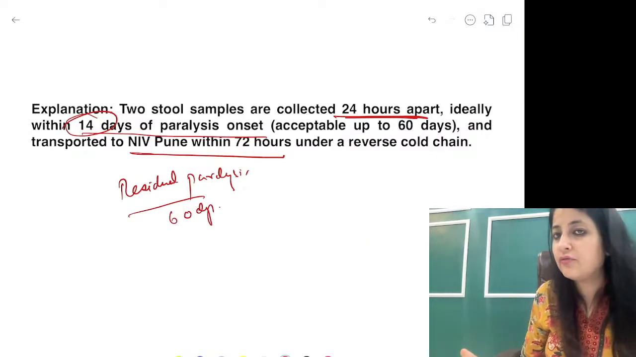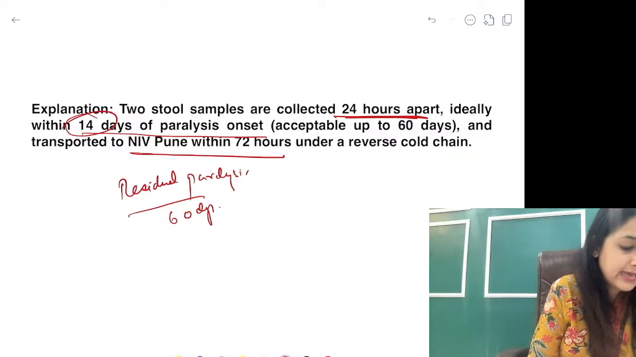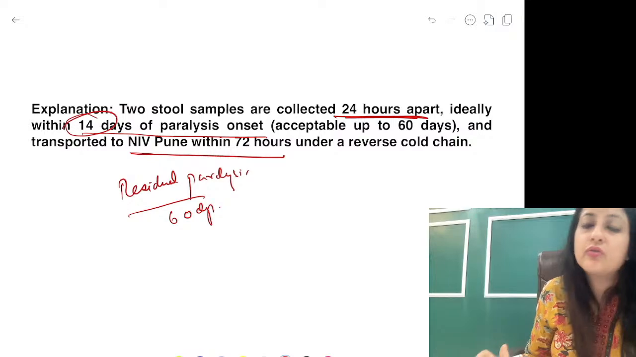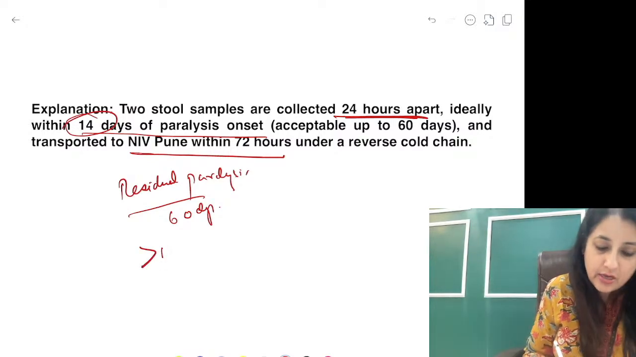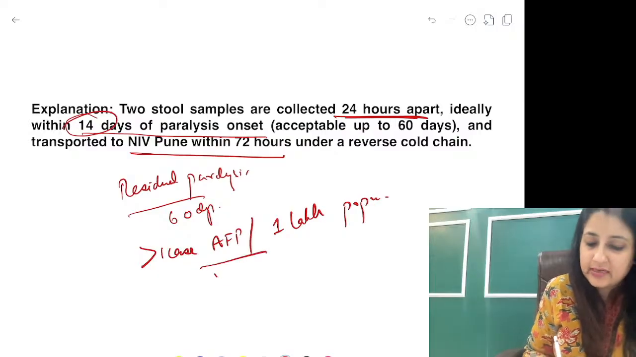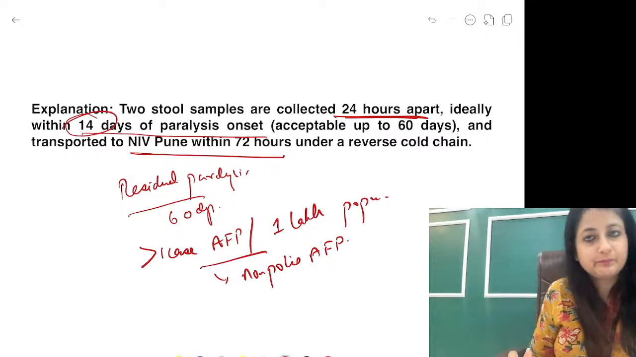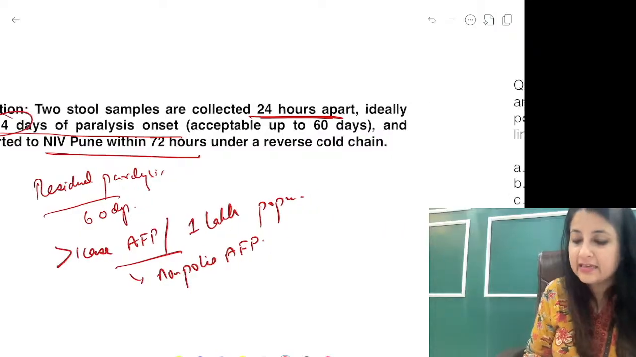ओके, एंड वन मोर थिंग ओवर हियर दैट you should remember, guys, is that is the AFP surveillance going on well? So you must be able to find out more than one case of non-polio AFP per 1 lakh population. If you survey, you will get more than one case of non-polio AFP. Basically वो क्या हो सकता है? GBS, transverse myelitis. ठीक है, 1 lakh population. Diagnosis 90 days. AFP हो गया.